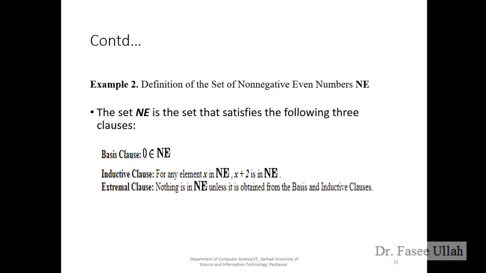here is how we extend the inductive clause, like a for loop: we include x plus 2. Why plus 2? Because the non-negative even numbers are 0, 2, 4, 6, 8, and so on. So for example, 0 plus 2 is equal to 2, which is also an even number. The third clause says that if something is not obtained under the given conditions, then it is not a non-negative even number.